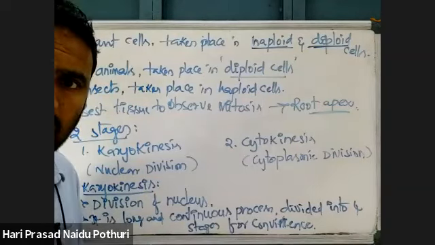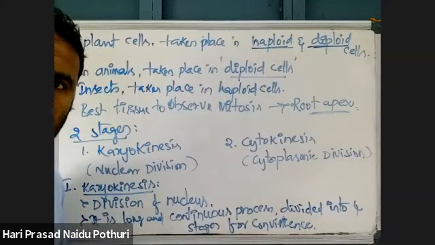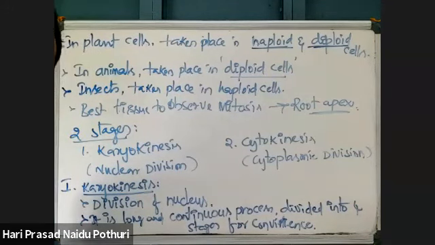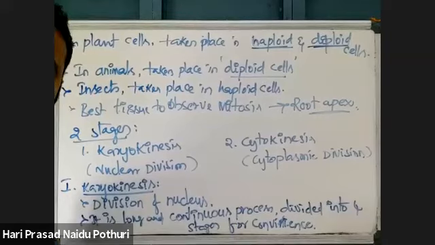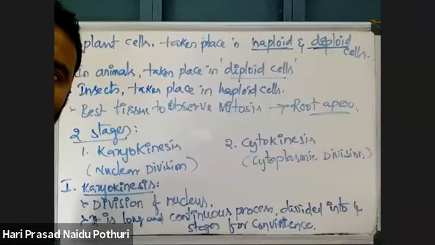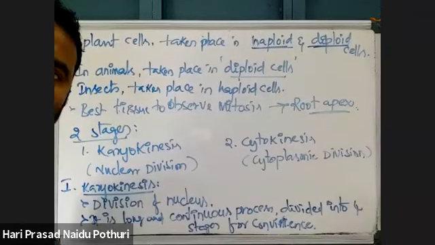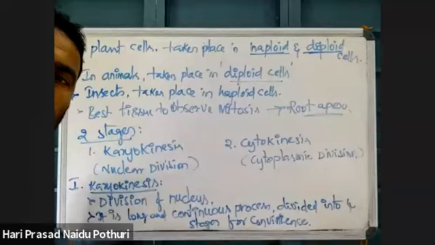One minute for copying, you can copy. How, sir, does mitosis act in the nucleus only? No, mitosis takes place in both the nucleus and the cytoplasm.